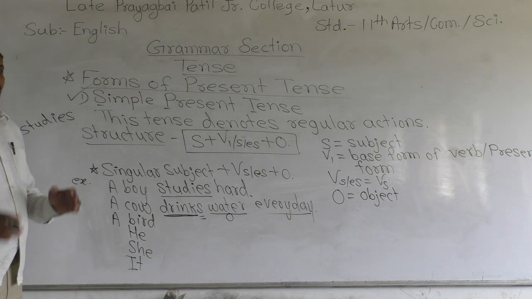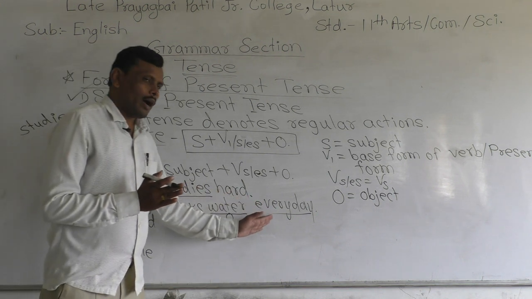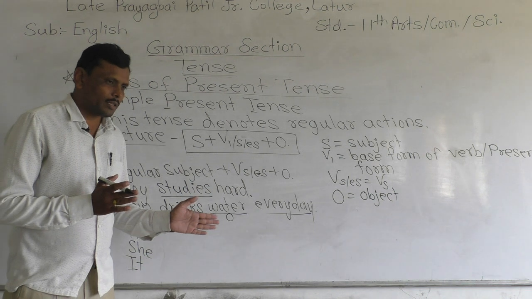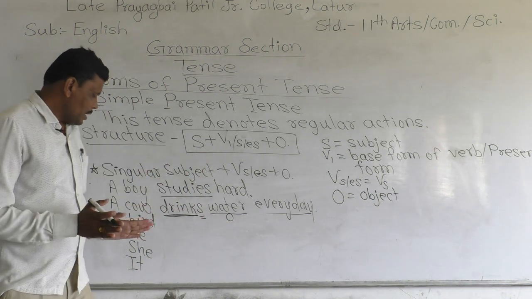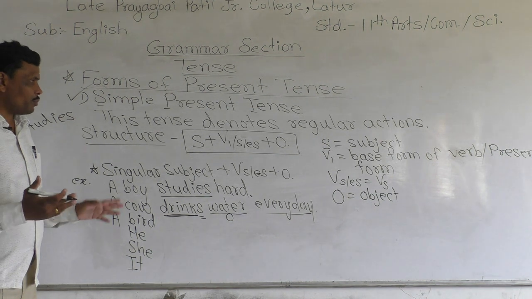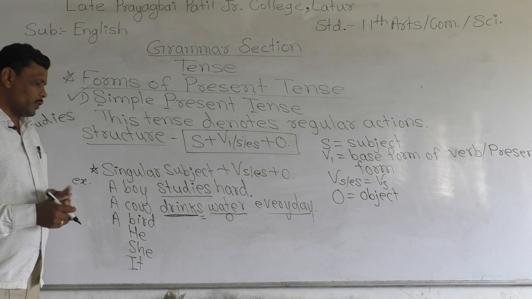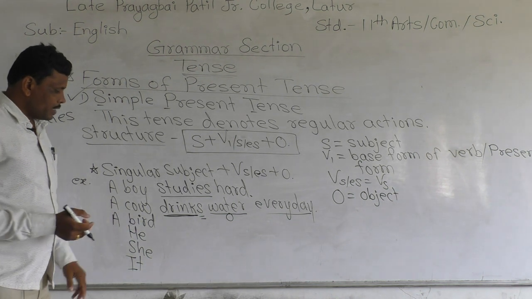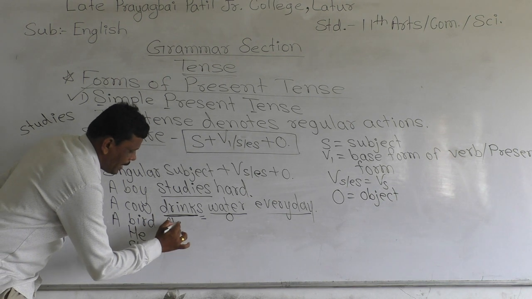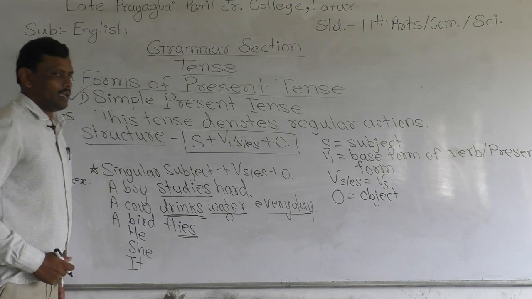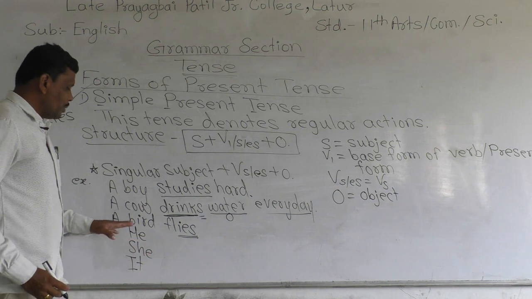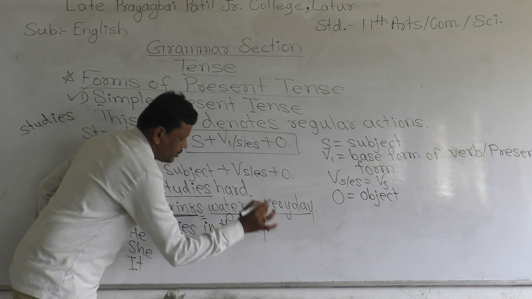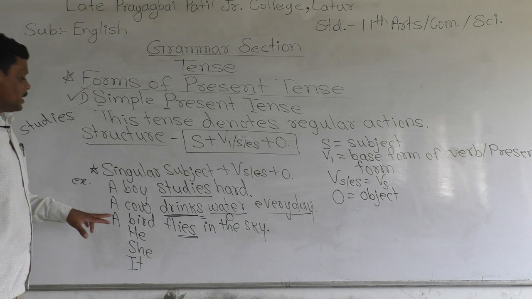In simple present tense you will find words like always, regularly, every day, every year, every month, every week, etc. Next, a bird. Now, to make an example of simple present tense, we can choose any verb to complete this sentence. A bird flies, F-L-I-E-S, IES is added here. A bird flies in the sky. Good.